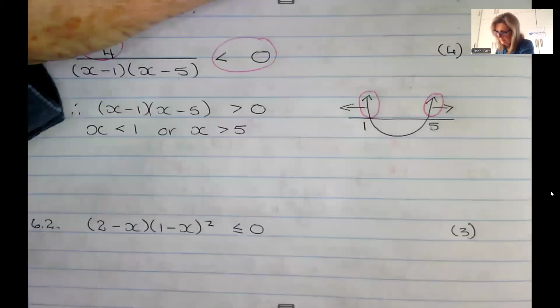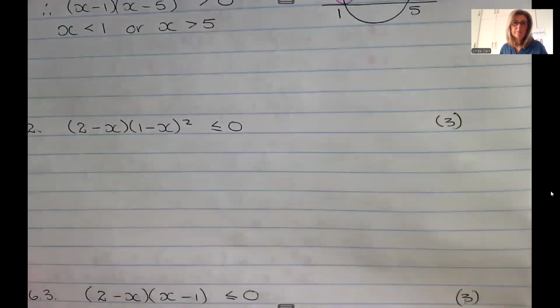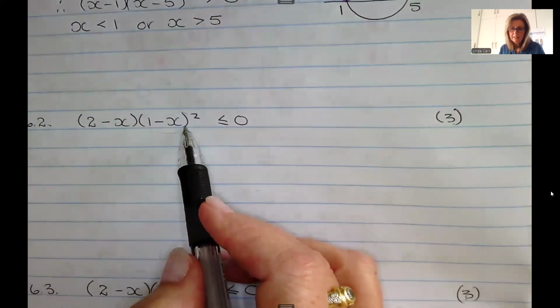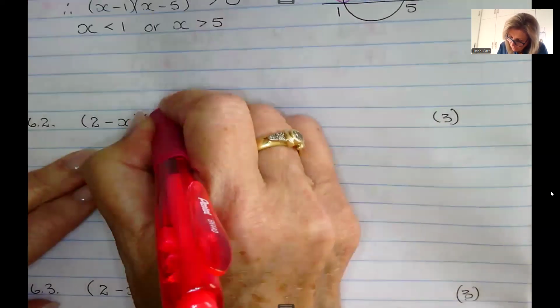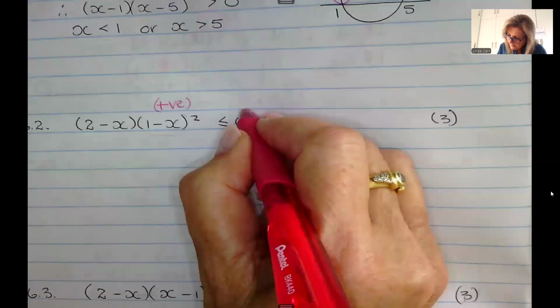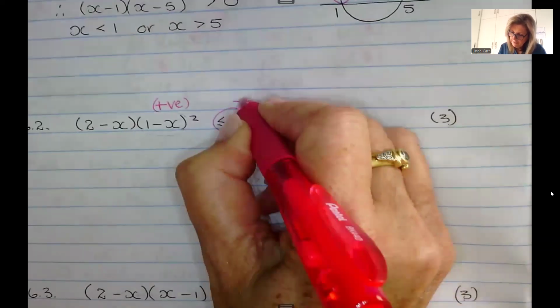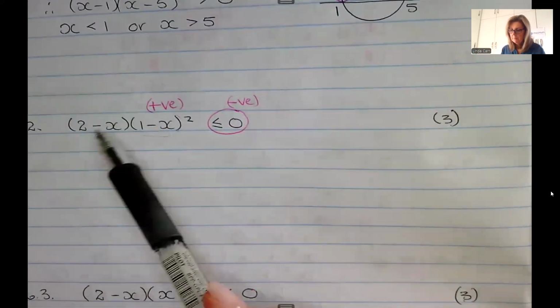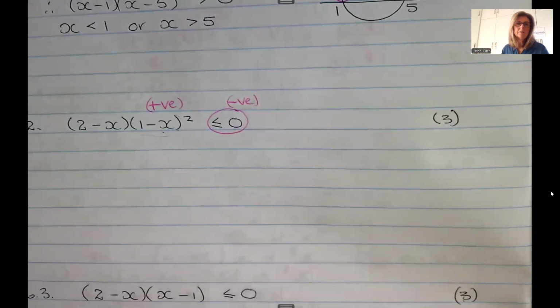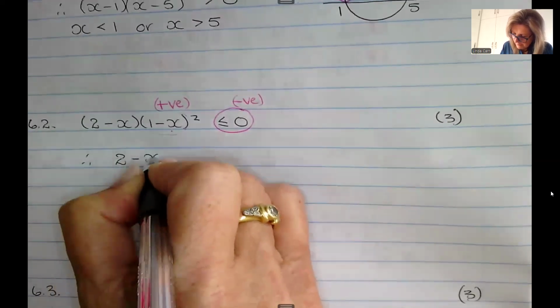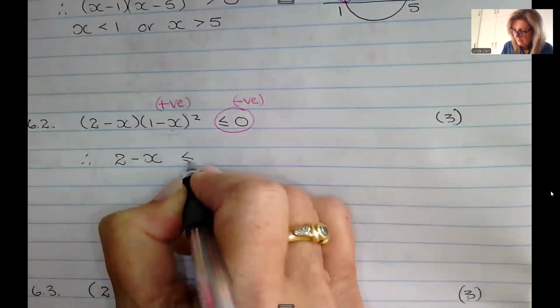Next up, similarly, to have your wits about you this time, this bracket is squared. If it's squared, it's automatically positive. Okay, it could be 0 or it could be positive. The solution has to be negative. So now you're saying a what times a positive makes a negative, and therefore 2 minus x has to be negative.